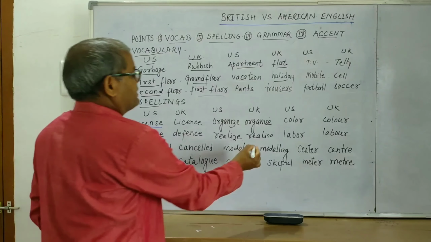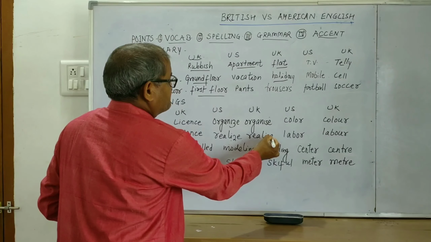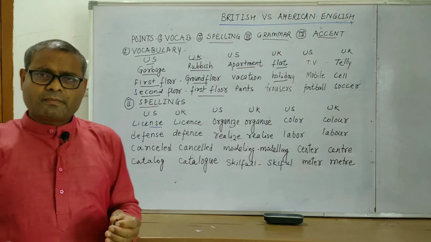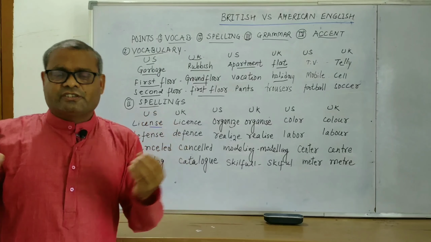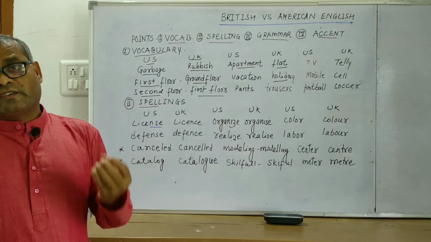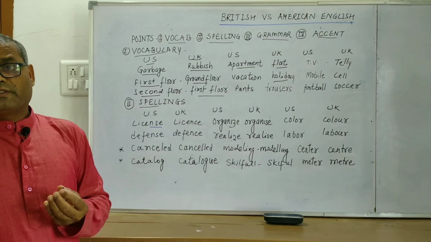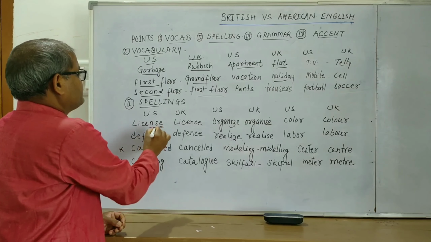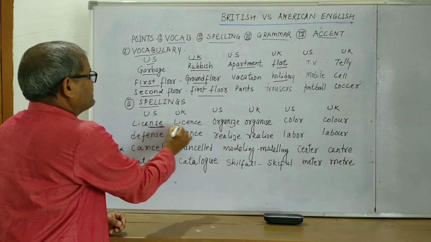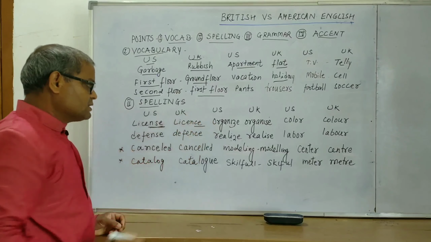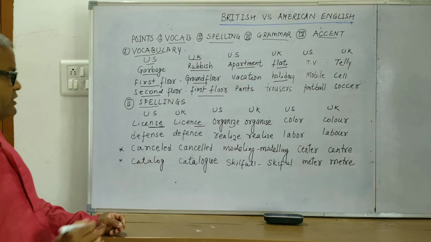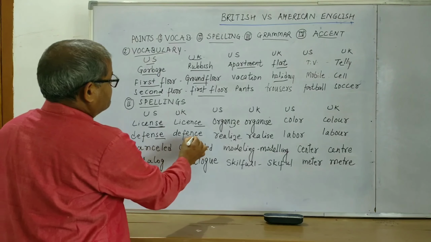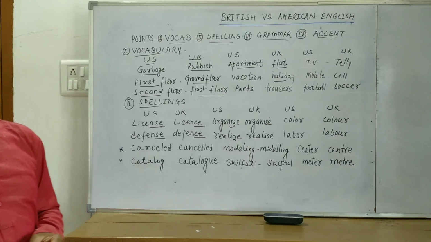So in British and American English there are some words whose pronunciation is the same. They are pronounced in the same way, but there is a difference in their spelling. Like license, here it is SE, and in British English it is CE. See, difference. Here it is SE, this one is CE.